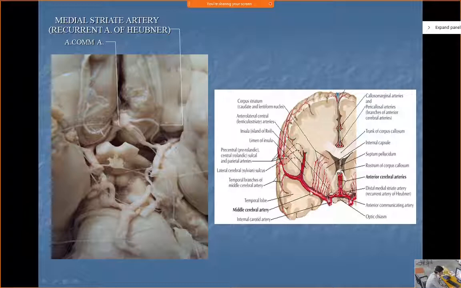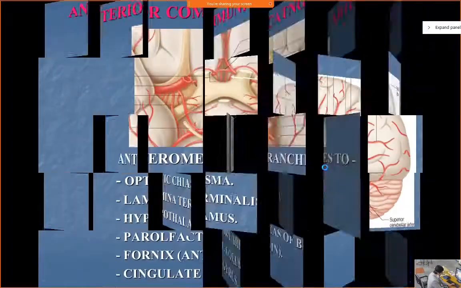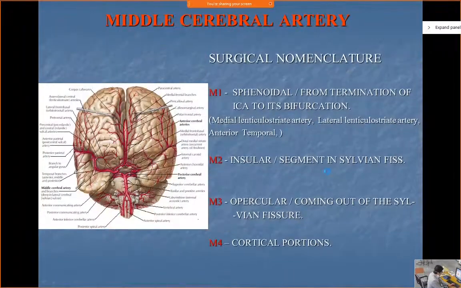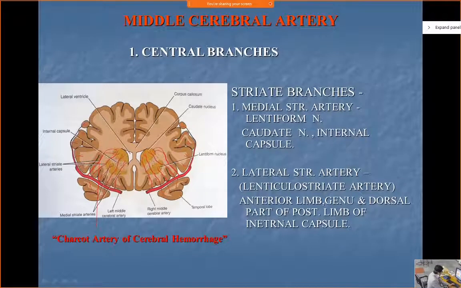Okay, now this middle cerebral artery, the central branches are giving supply to the internal capsule. One of those arteries, which is lying most laterally, is known as the lenticulostriate branch of the middle cerebral artery. This lenticulostriate branch is the most common artery which is involved in cerebral hemorrhage.